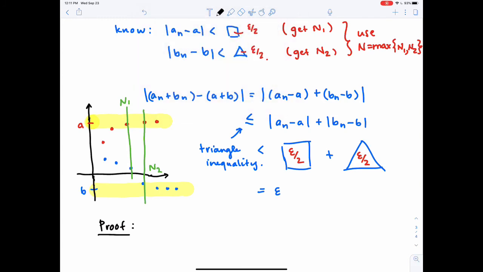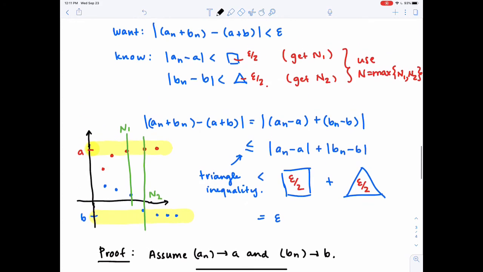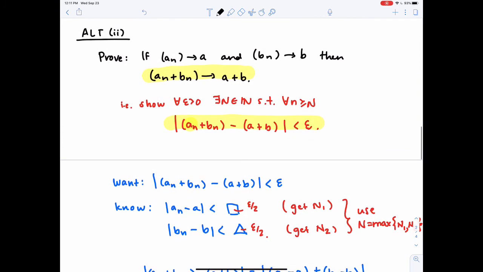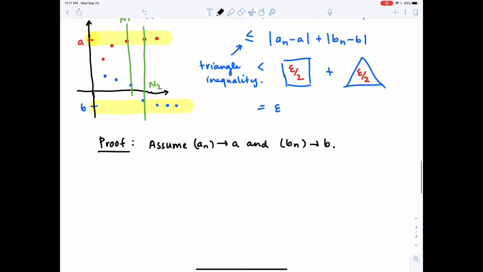All right, let's write out the proof. So remember what we're doing again. We're proving an implication, and so we need to make our assumption that AN converges to A and BN converges to B. Now what we do from here is dictated by the definition of the conclusion that we're trying to show. So I go back up and I want to be focused on this definition. I want to introduce an arbitrary epsilon and then explain how to get the tail so that my sum sequence is in the epsilon band.